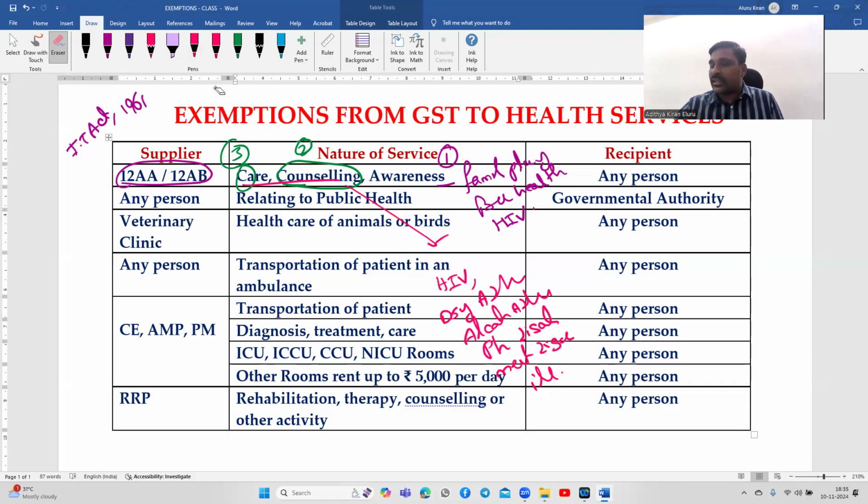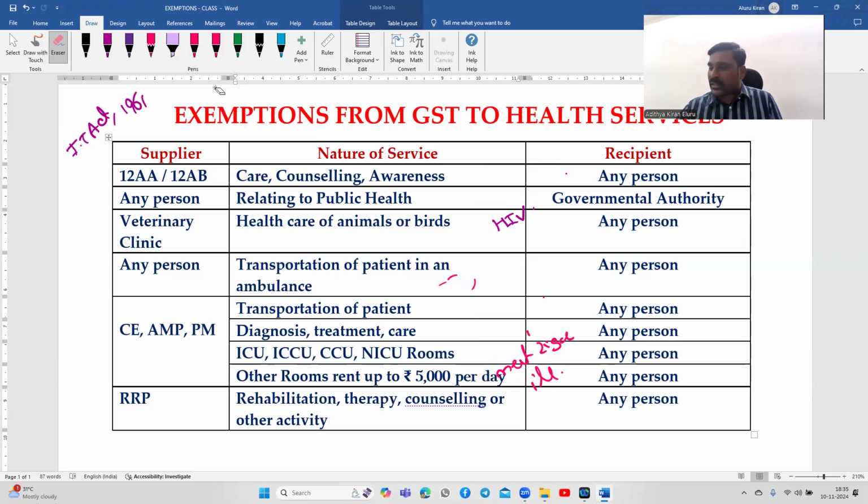So who is providing these services? Entity registered under Section 12AA or 12AB. To whom they are providing these services? Any person. They can provide these services to any person. That is first thing. Next, supplier is any person. They are providing to whom? Governmental authority. So any person, need not be charitable entity under Section 12A of the Income Tax Act. Any person, they can provide these services relating to public health to the government authority.